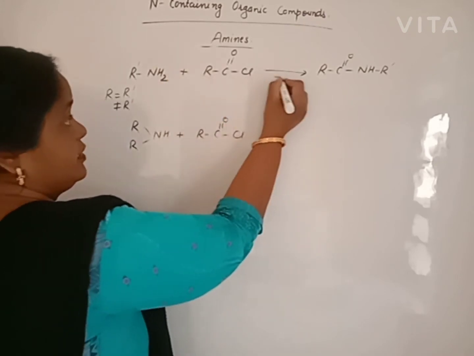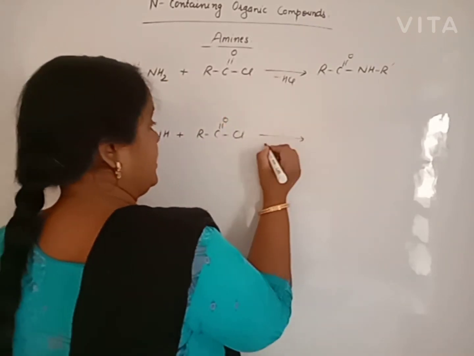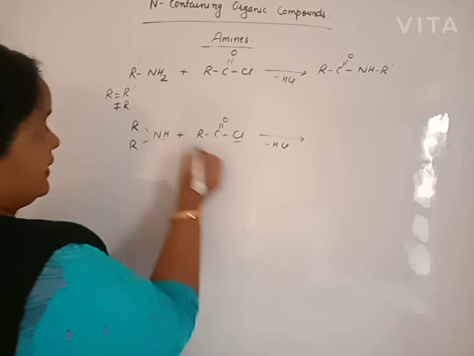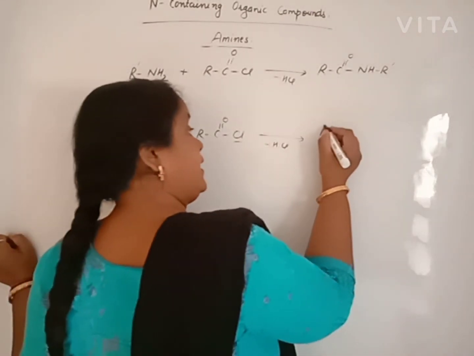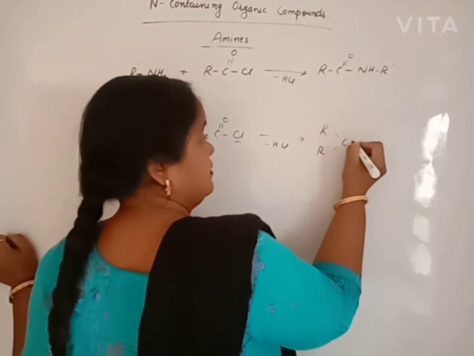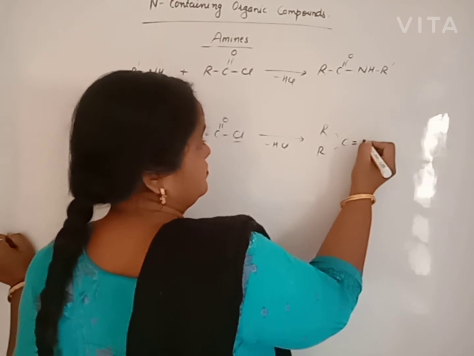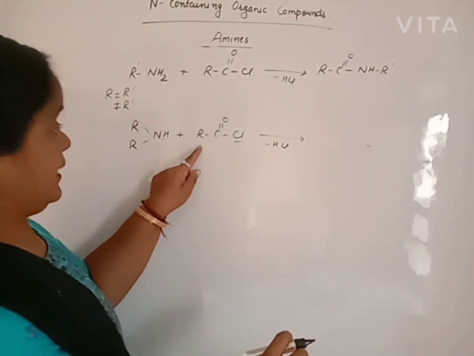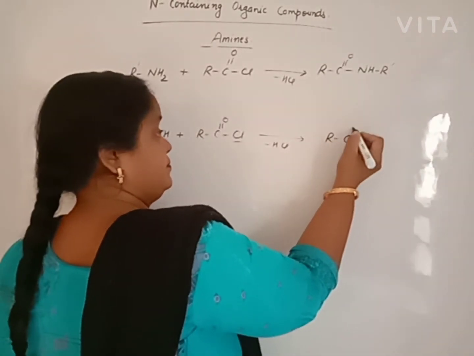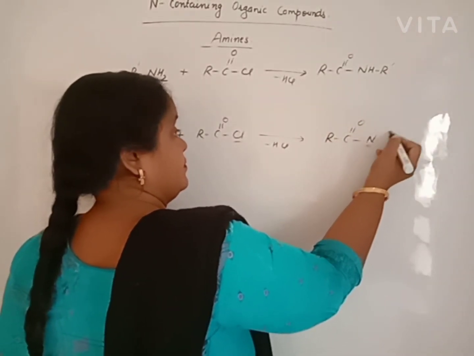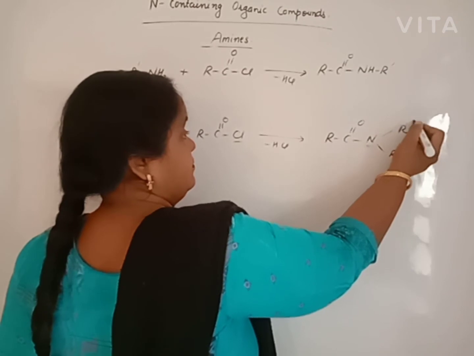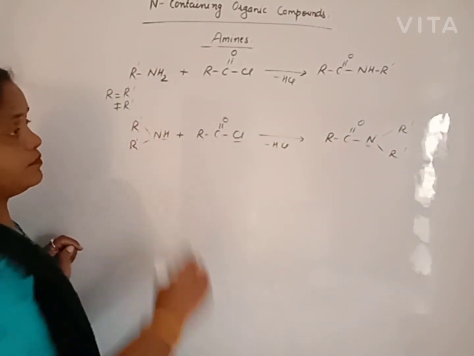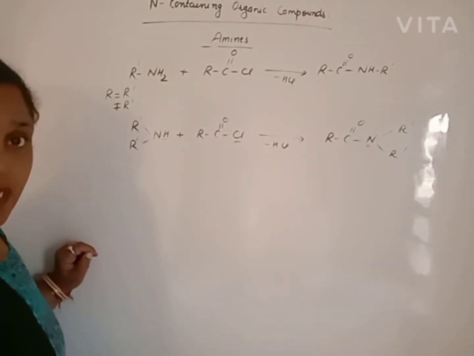Secondary amine also has tendency to react with acid chloride. Beta, HCl is removed from here also. Cl and H are removed and we will get N-dialkyl amide.